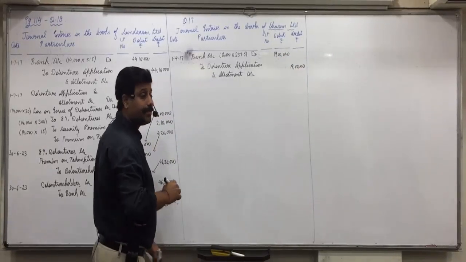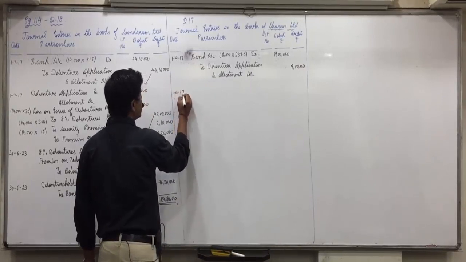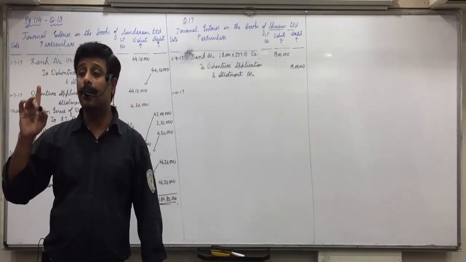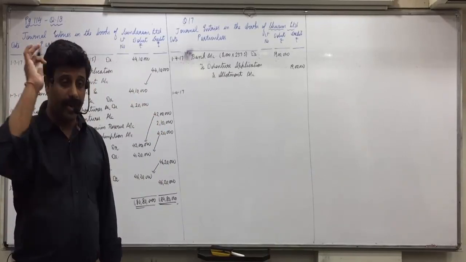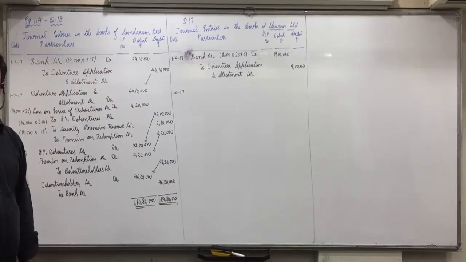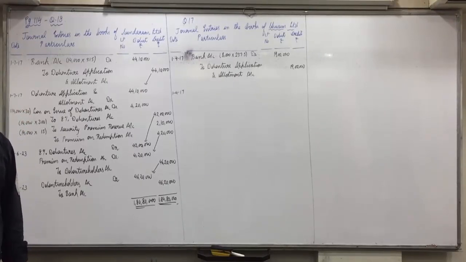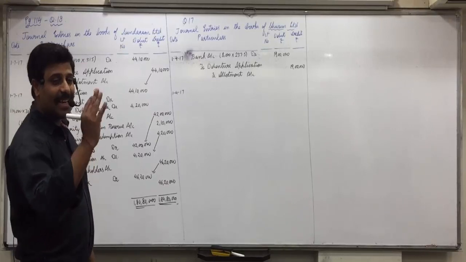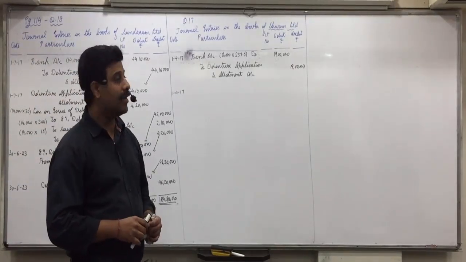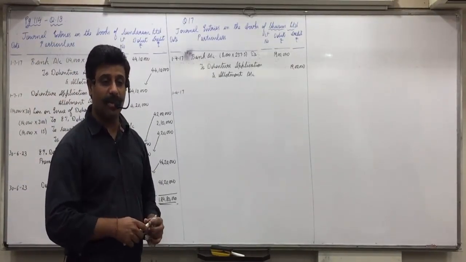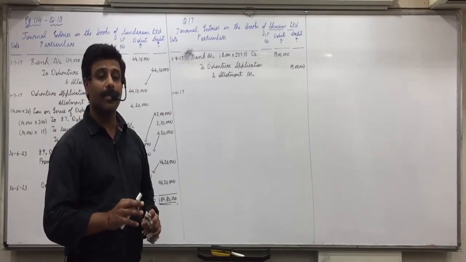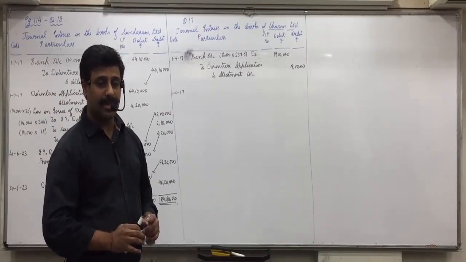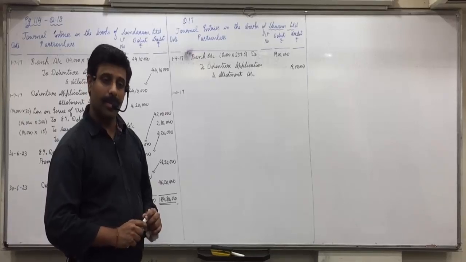Did you understand this? Now second entry. First of all, keep in mind they are issued at discount. I don't want the combined entry, just tell me the single entry for the second entry of issue. Debenture application and allotment account, discount on debentures account debit, to debentures account. Application and allotment, what amount? 19 lakhs. Discount on debentures, what amount? 8,000 into 12.5. And debentures, full amount 250 into 8,000.